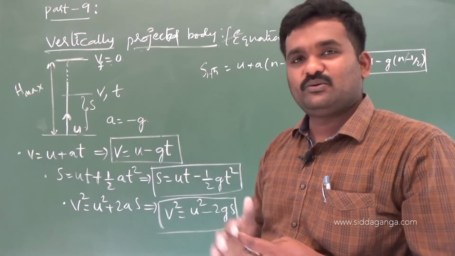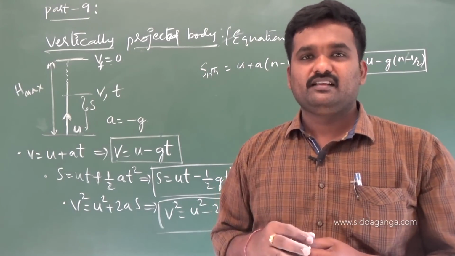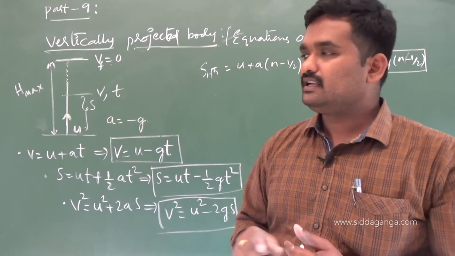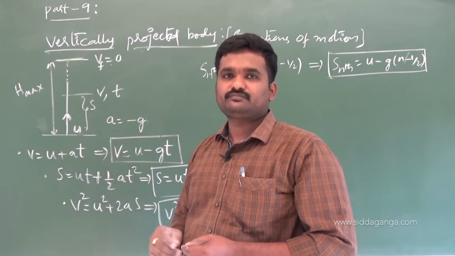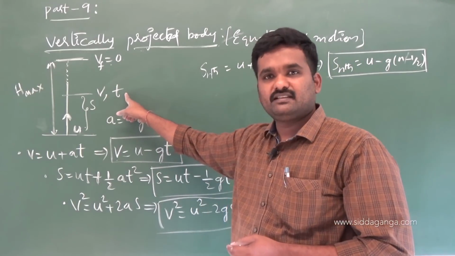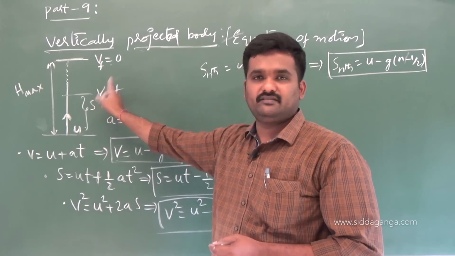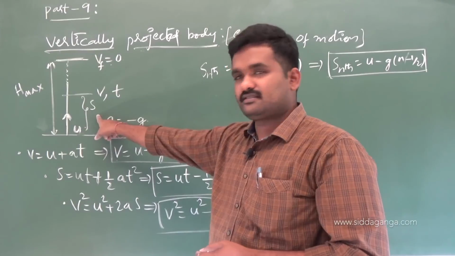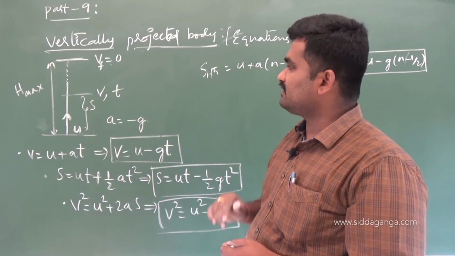What initiation you have to do while deriving the relation means, let us consider a body which is thrown vertically up with a velocity u, so that it travels for a time of t seconds and for a displacement of s attains a velocity v. This is the initial data which you have to write.